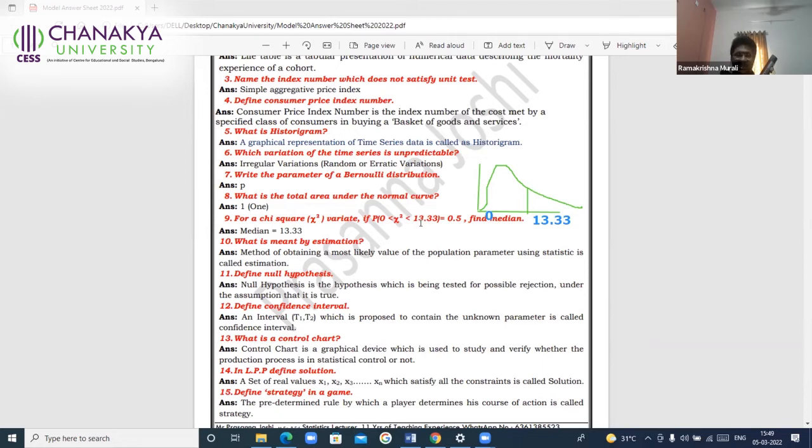That is the justification. You need not write like this in the examination. You can just write median is equal to 13.33. So you must know why the median is 13.33, because this 13.33 divides this data into two equal parts. That is the justification. Now come back to other questions.